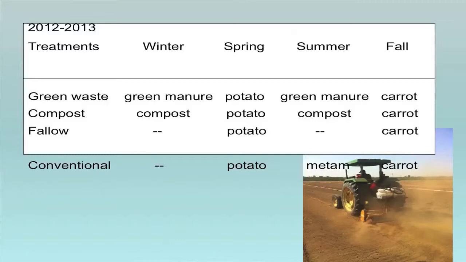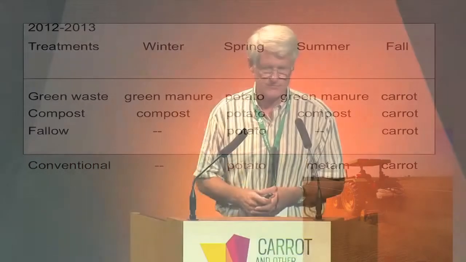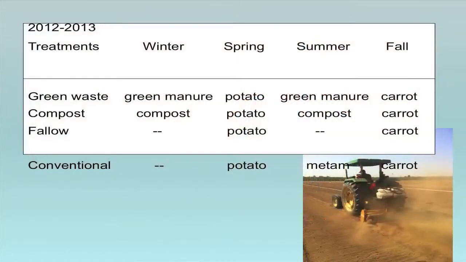And the differences were in the green waste, we incorporated this green waste material, spring crop of potatoes, more green manure in the summer, and then carrots in the fall. The next experiment, the fully composted green manure, added in the winter and summer, carrots in the fall, fallow 2 periods, and then in the conventional, there was an application of VAPAM, metam sodium.